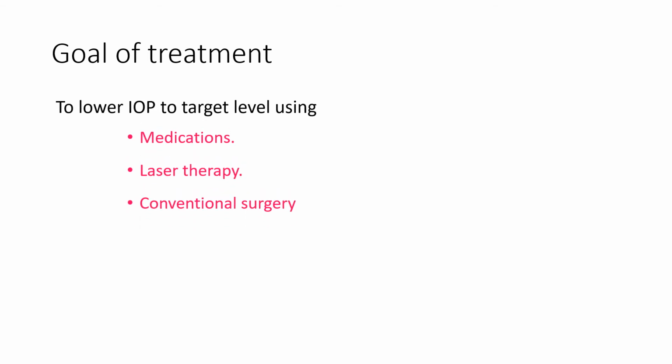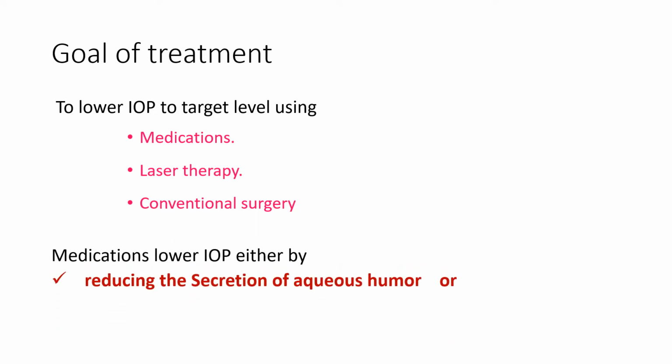Before discussing the drugs useful in the management of glaucoma, we should know the prime goal of the treatment. The prime goal in the management of glaucoma is to reduce the intraocular pressure. For that we can use different modes, including medication, laser therapy, and conventional surgeries like iridotomy, trabeculotomy, etc. Here we discuss only the medication. By using medication we either reduce the secretion or promote the drainage.